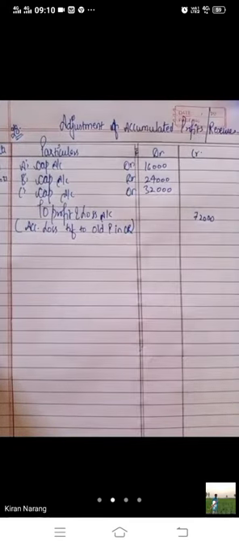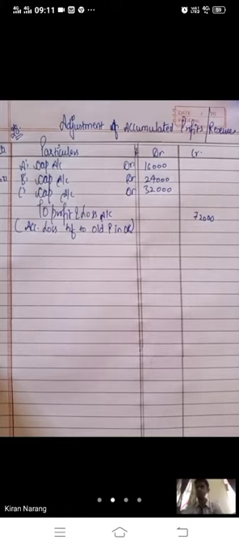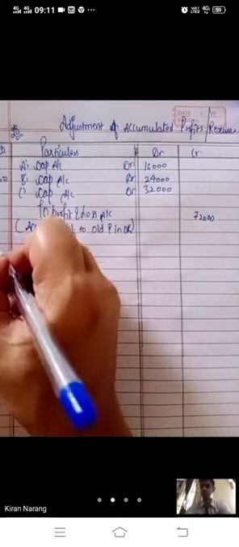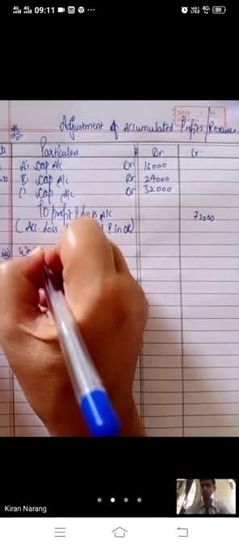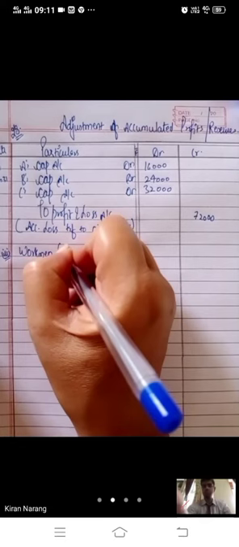Then the second thing given is employees provident fund. You know that employees provident fund is never ever distributed among the partners. It is money that belongs to employees and it will be given to employees only. This is a liability, it will not be treated here now. Next is workmen compensation reserve, and there is no additional information about workmen compensation reserve. They are saying that they don't need it now.